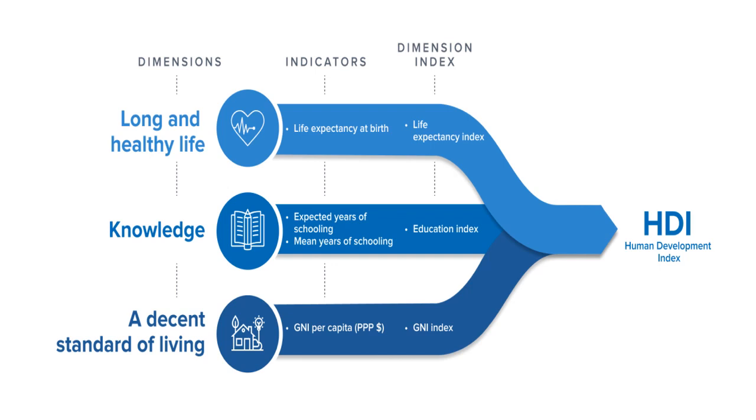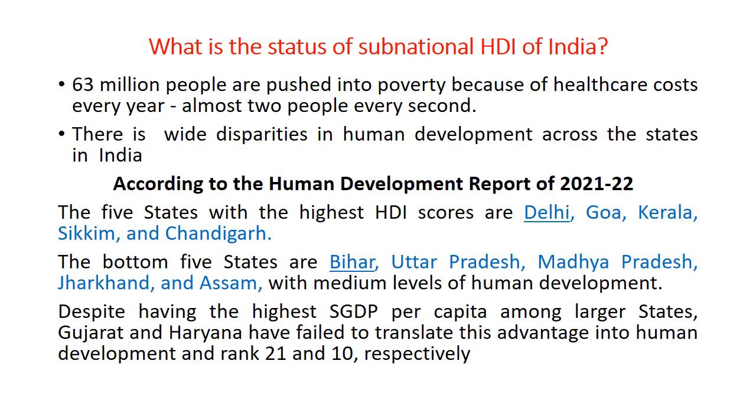Based on that, we can see how every state in India is performing, what their income is, what their expenditure is, and how they are able to perform. So we can say which state is performing well and which is not, depending on that calculation. Here you can see the status according to the recent report of 21-22. The top 5 states with the highest human development index are Delhi, Goa, Kerala, Sikkim and Chandigarh. The bottom 5 states are Bihar, UP, Madhya Pradesh, Jharkhand and Assam.